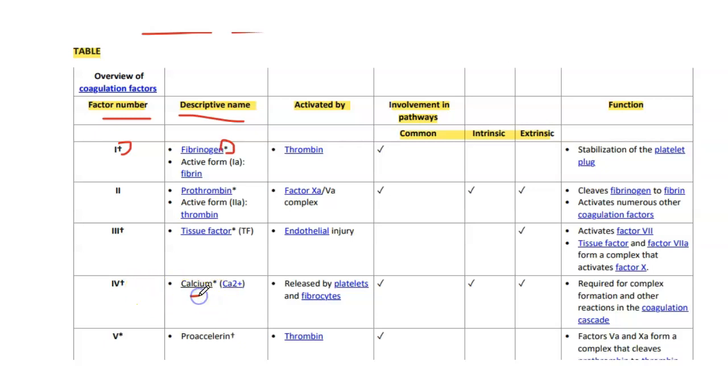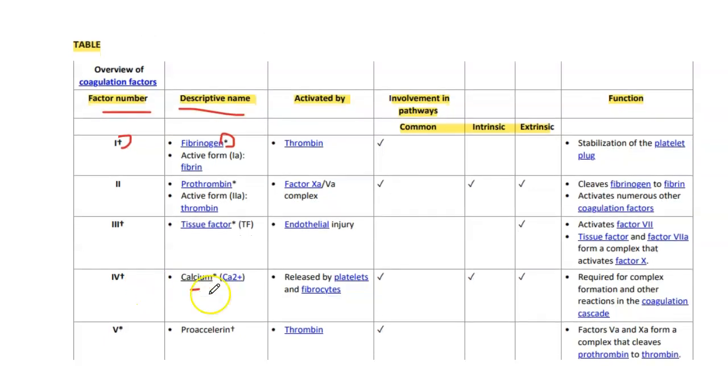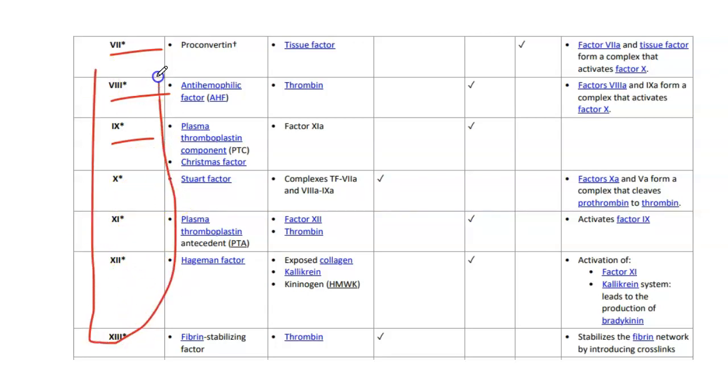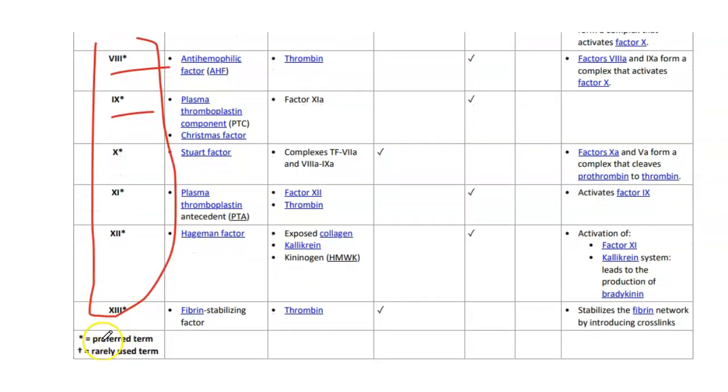factor 4 it's calcium, factor 5 procalcirine. So here the not preferred term is factor 5. Then we have factor 7, factor 8, factor 9, factor 10, factor 11, factor 12 and factor 13. These all are the preferred terms as compared to these. So this means that this is the preferred term while this is a rarely used term.